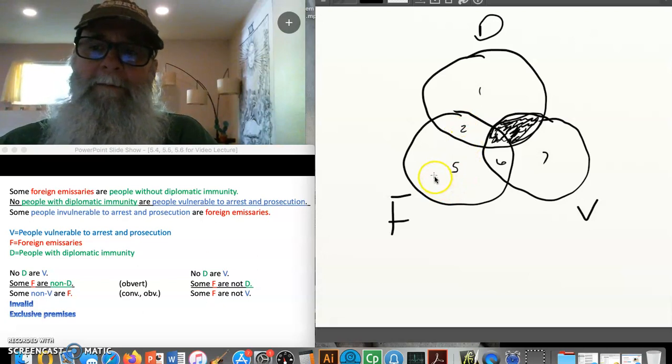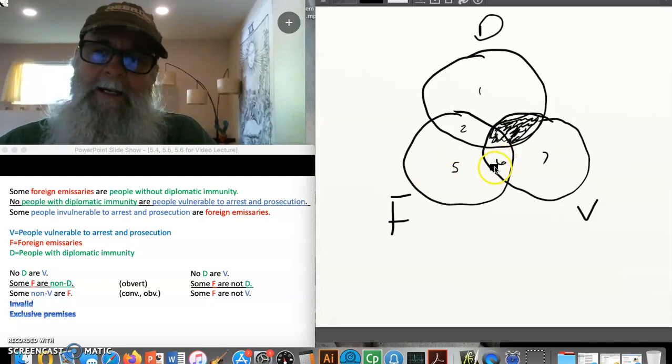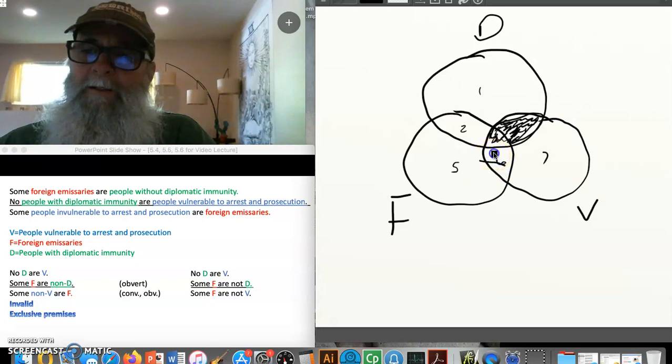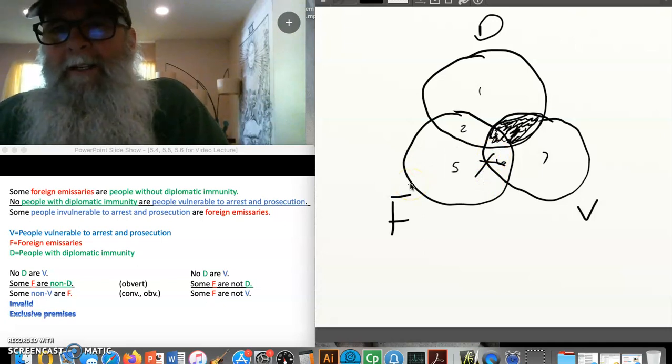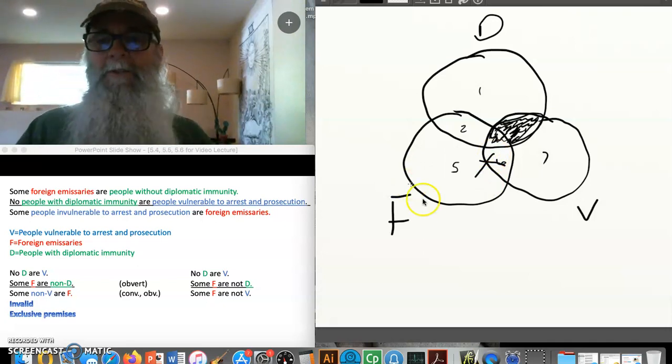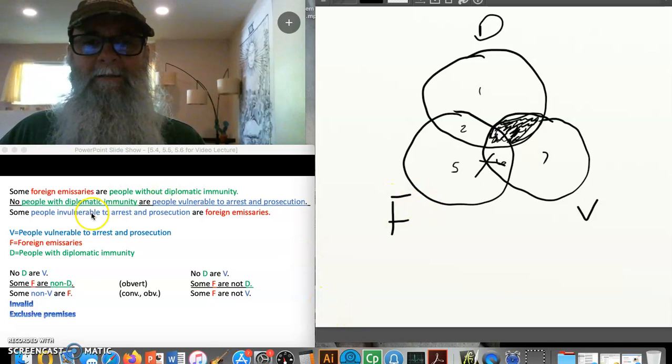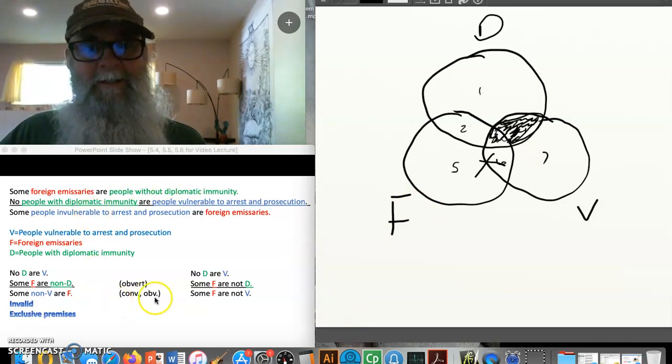Now in area 5, if I put an X here, that would be an F that would not be a D, right? Because the D circle ends right here below area 2. But I could also put an X in area 6. That would also be an F that's not a D. And when I don't have any reason for choosing one area over the other, when there's 2 possible areas, I have to put that X right on the line. And I know that anytime I have an X on the line, I've got a problem. So I've demonstrated that this argument is an invalid argument. The particular fallacy is exclusive premises, and my Venn diagram confirms that.